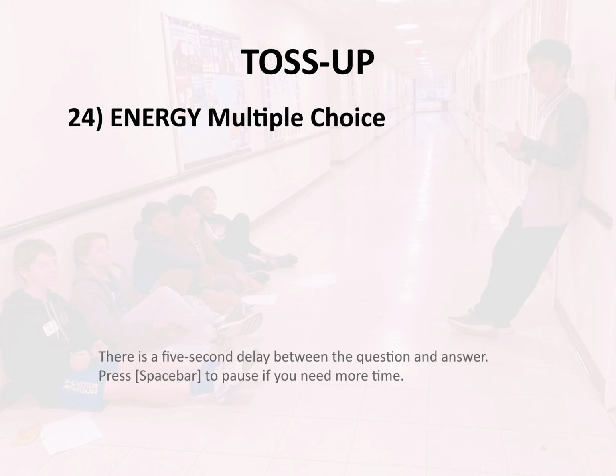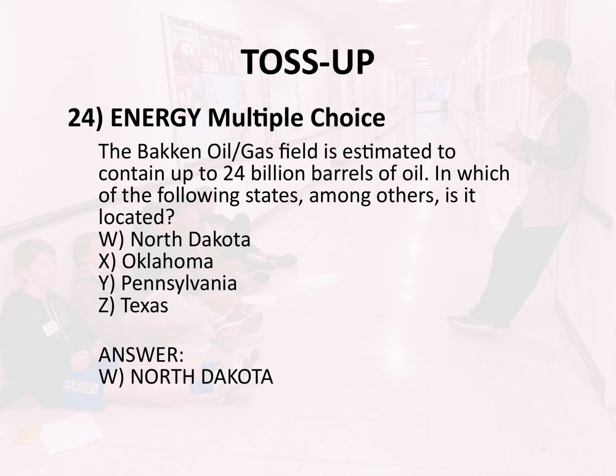Toss-up 24. Energy. Multiple choice. The Bakken oil/gas field is estimated to contain up to 24 billion barrels of oil. In which of the following states, among others, is it located? W. North Dakota. X. Oklahoma. Y. Pennsylvania. Z. Texas. Answer. W. North Dakota.